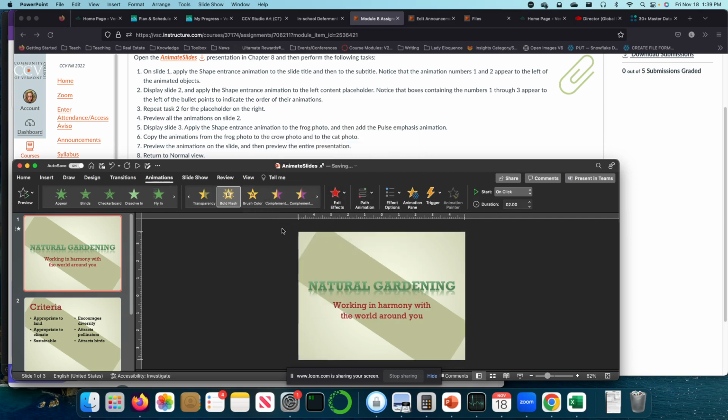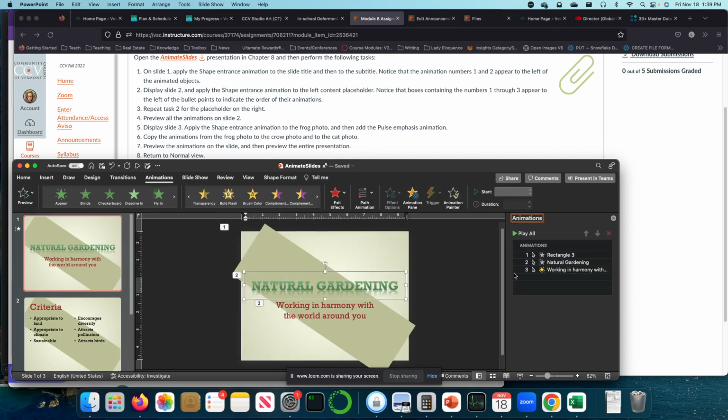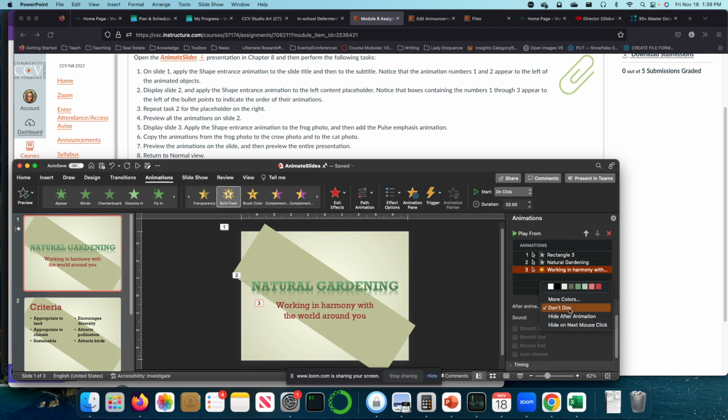Okay. But then, what else do I want it to do? Ooh, I want it to have a bold flash. Okay. So if I click animation pane, you'll see now I have these 3 things that I have done. So now I have some effects on this.